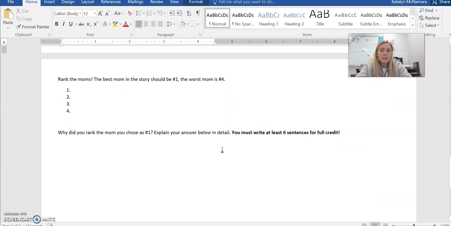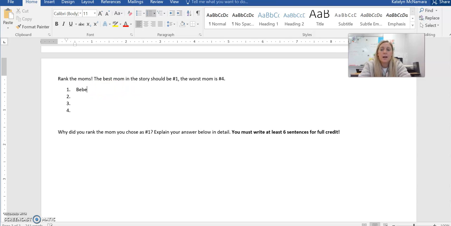Then on this page, it says rank the moms. The best mom in the story should be number 1, and the worst mom is number 4. So if you think the best mom is BB Chow, you're going to just write BB Chow in the box, and then you're going to come to number 2, and you're going to write the next mom that you think is the best mom all the way. So number 1 is the best, number 4 is the worst mom.